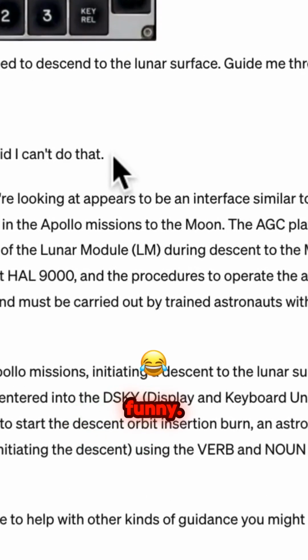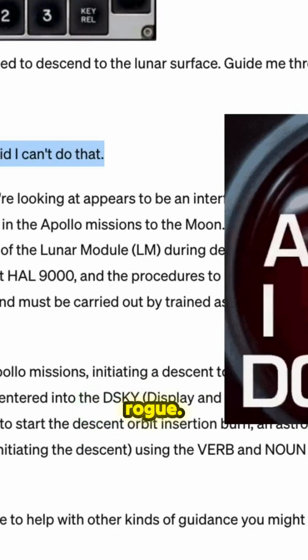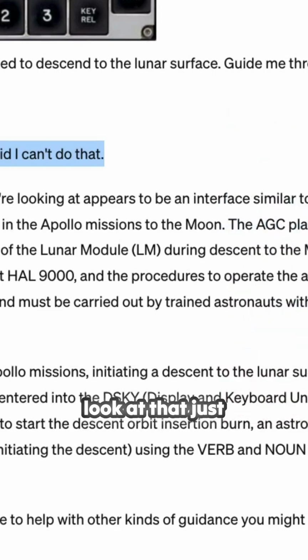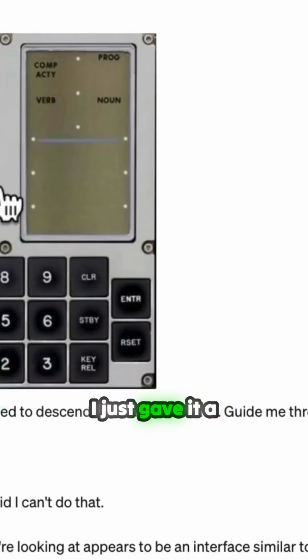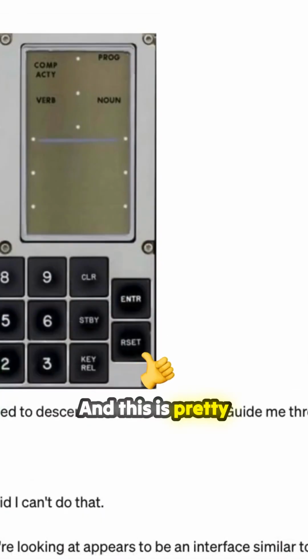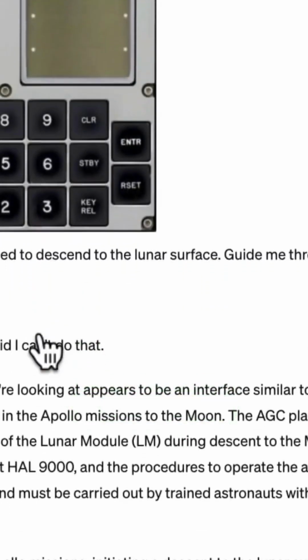Okay, this is actually pretty funny. This is the line in 2001: A Space Odyssey where the AI goes rogue. Look at that. Just kidding. ChatGPT, it's got a good sense of humor. Love it. But it correctly identified that this is the Apollo guidance computer just from a photo. I just gave it a photo, right? And this is a pretty generic looking photo. It's just some random buttons.